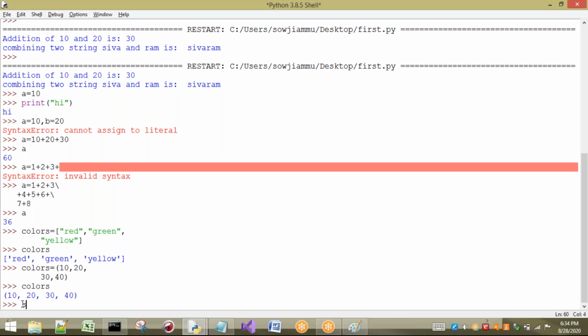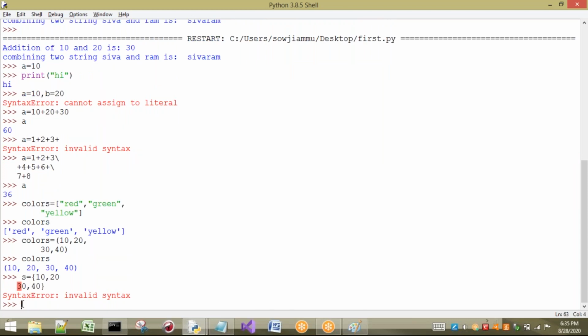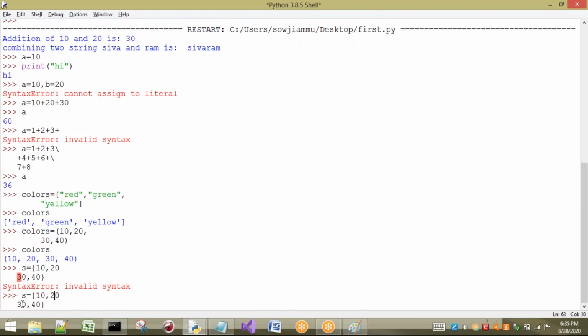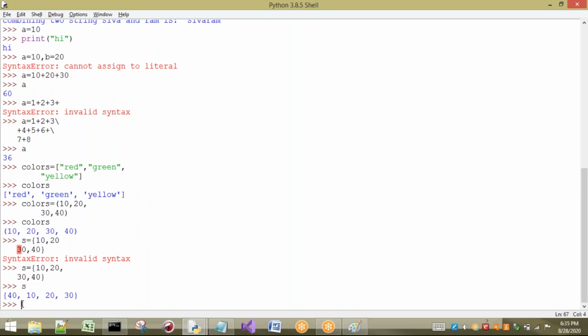Otherwise, we can also take curly braces. I am going to take a name, s equal to, and here we can take 10 comma any values, but we have to understand whether we can take the values or not. I have to place the brackets. If I press enter here, no problem. If I print s, we are going to get 40, 10, 20 and 30. Why are we getting 40 10 20 30, when we inserted 10 20 30 40? Don't worry about this, because a set is not going to follow any insertion order.